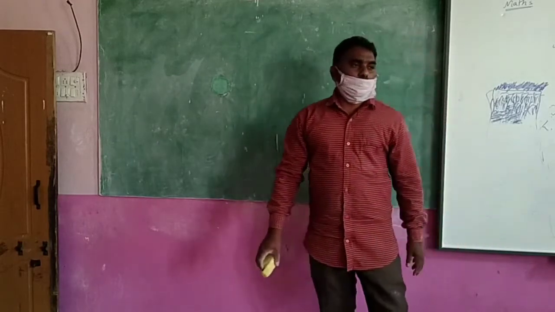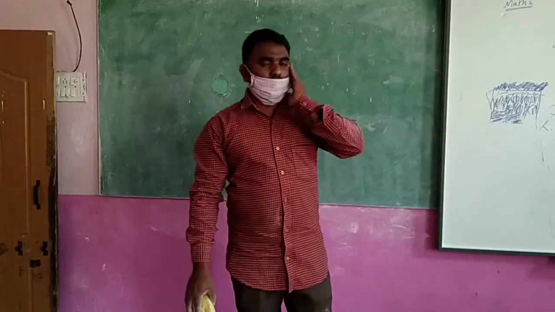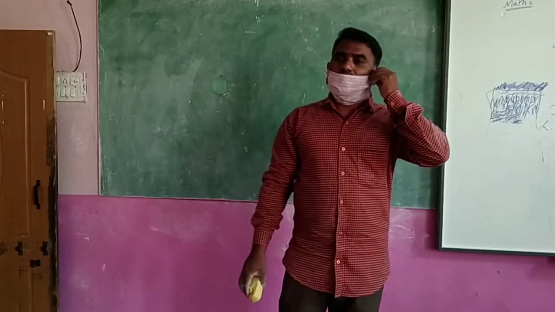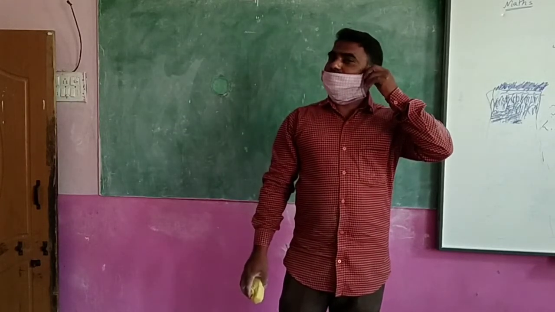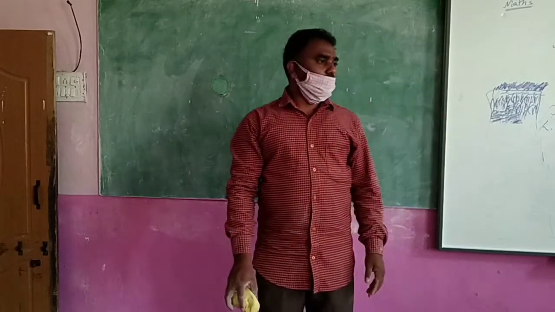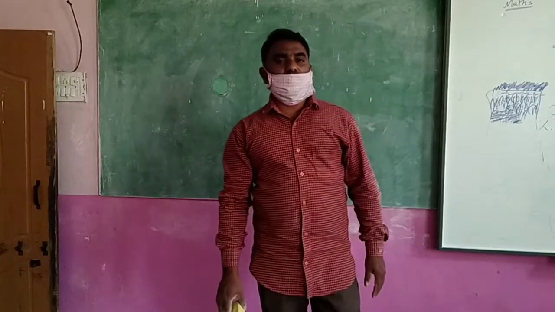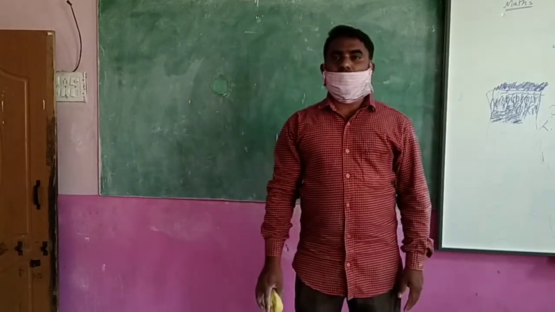Integers means one of the number system. Integers is called as one of the number system. Do you know what is number? Yes. What is number? 1, 2, 3, 4, 5, 6, 7. These are called numbers.